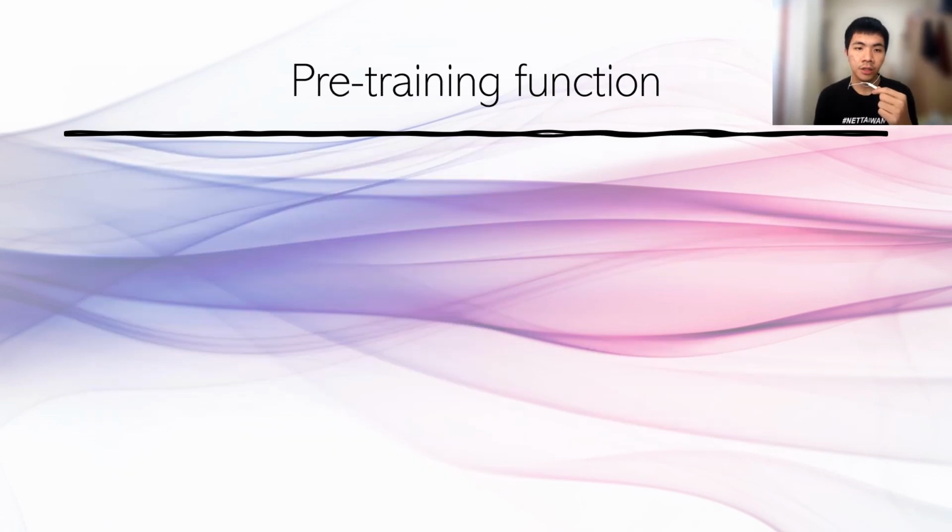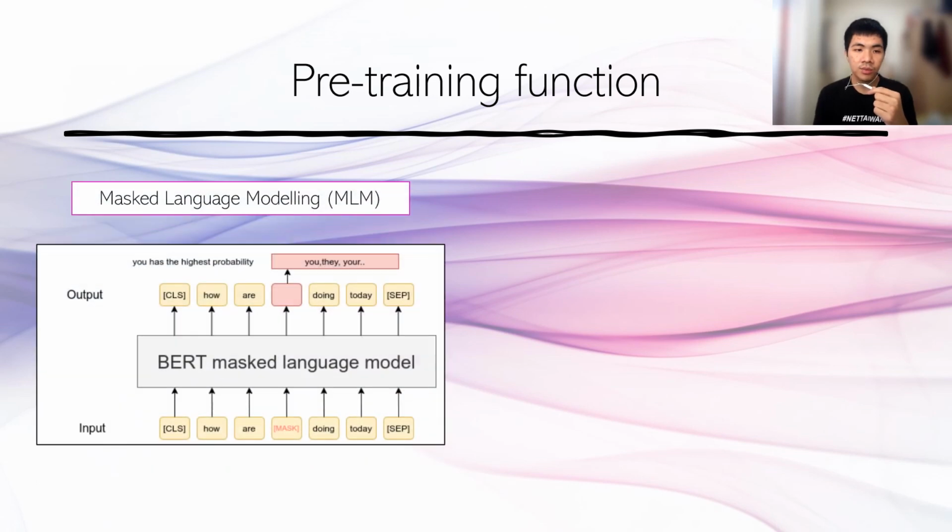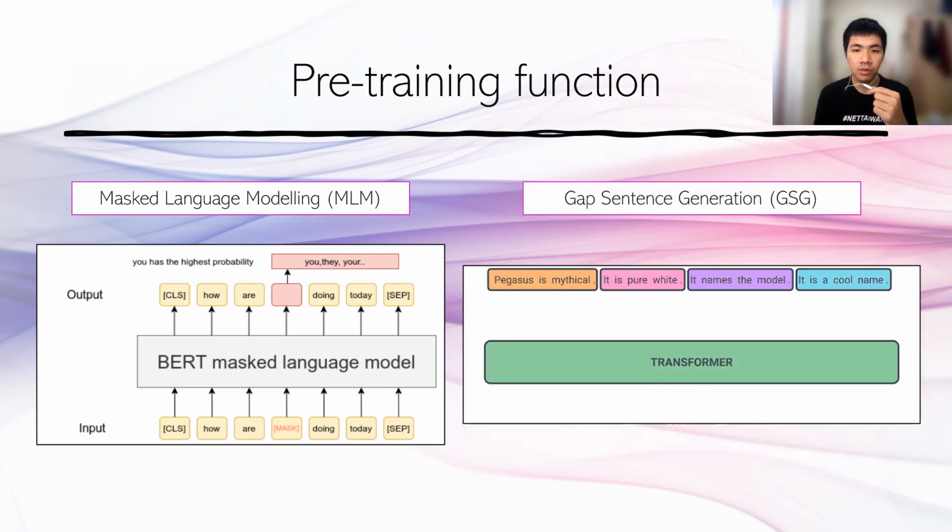Pegasus authors hypothesize that having a custom pre-training function that is similar to the final task will give better results with less data. Pegasus authors propose a new pre-training task, gap sentence generation. For other large language models like GPT-3 from OpenAI and BERT from Google, they trained the model using masked language modeling. In the case of masked language modeling, the language model is trained to predict a token behind a mask that is chosen randomly. Gap sentence generation, on the other hand, masks the whole sentence.